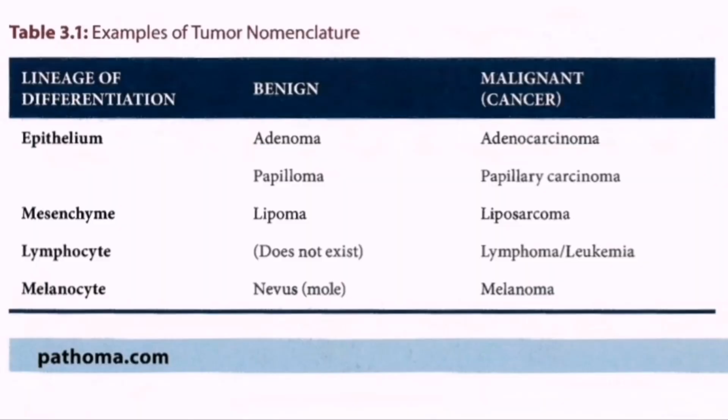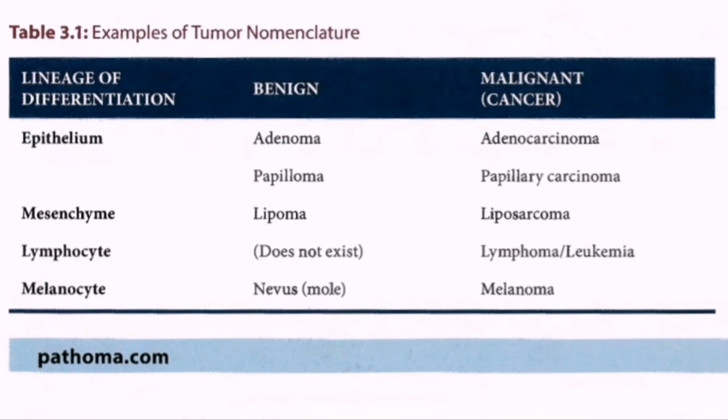Now we'll talk about tumor nomenclature. Tumor naming depends on the lineage of differentiation and whether the tumor is benign or malignant. In this table we will talk about examples of tumor nomenclature. The first column is the lineage, the second is the benign tumor, and the third is the malignant tumor.